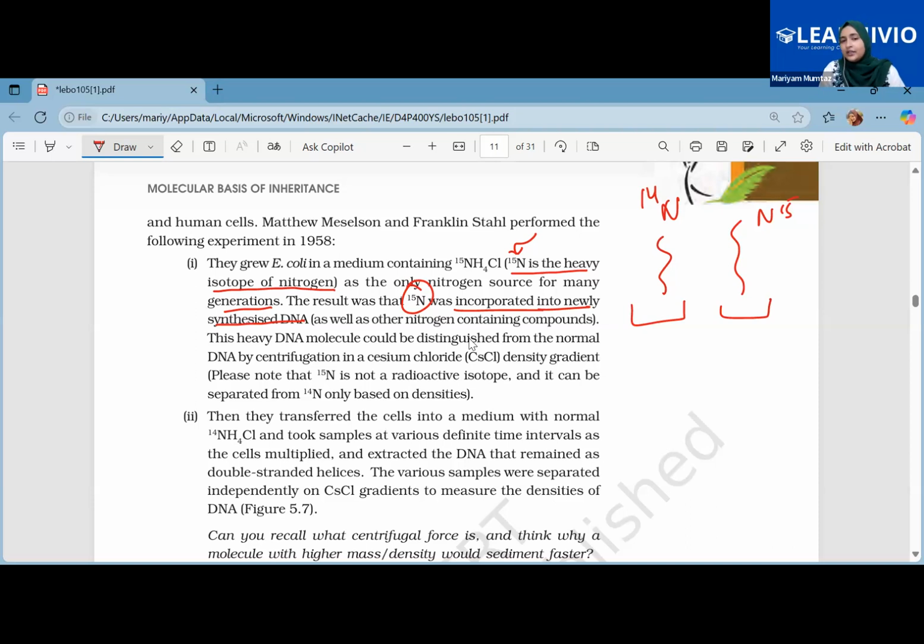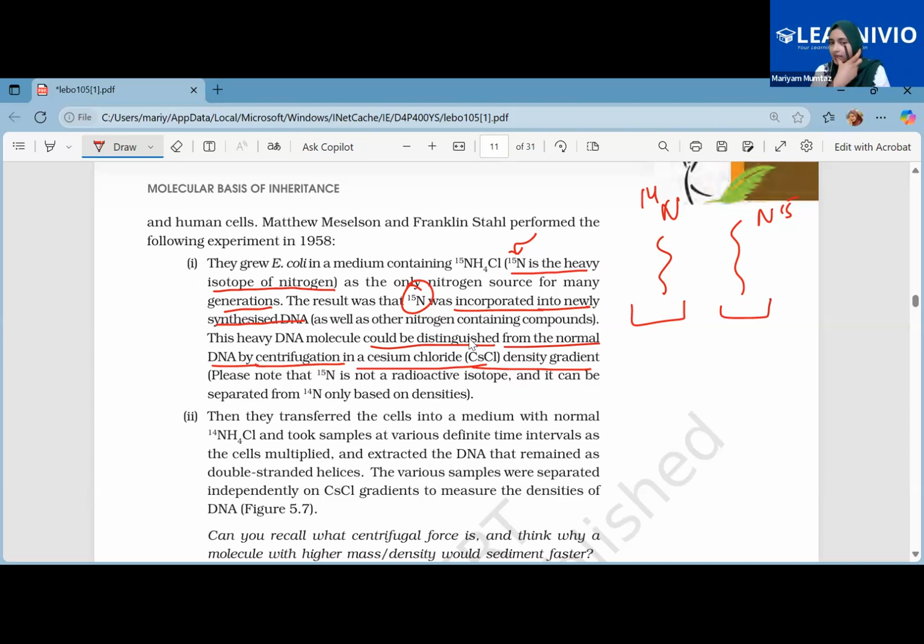So this heavy DNA molecule could be distinguished from the normal DNA by centrifugation in a cesium chloride density gradient. Centrifugation is the method wherein you spin things around and they get separated depending upon their densities. The heavier ones are at the bottom, the lighter ones at the top. For that you need some sort of medium, and the medium used is cesium chloride.